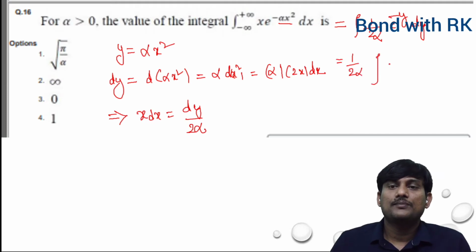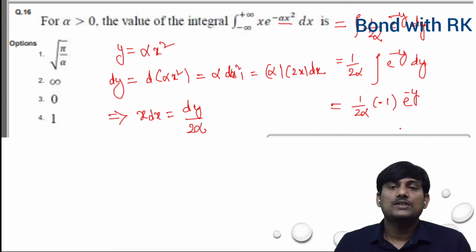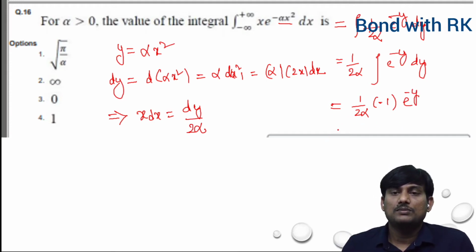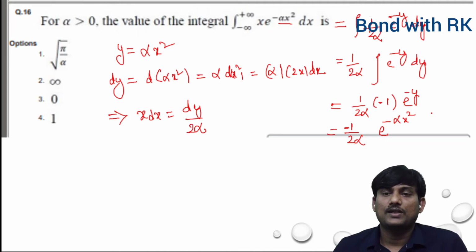For the exponential integral, it will be 1 by 2 alpha into minus 1 e power of minus y. So the integral will be minus 1 by 2 alpha e power of minus alpha x squared, since y is equal to alpha x squared.